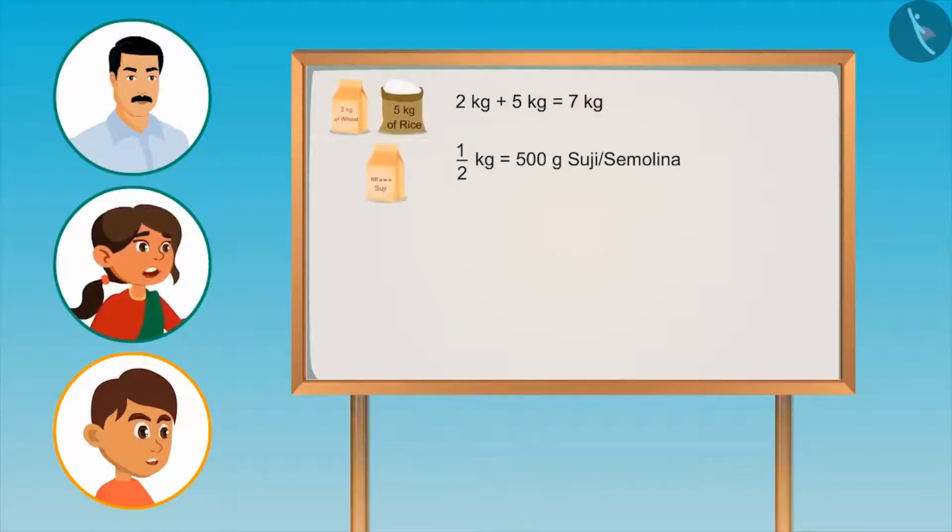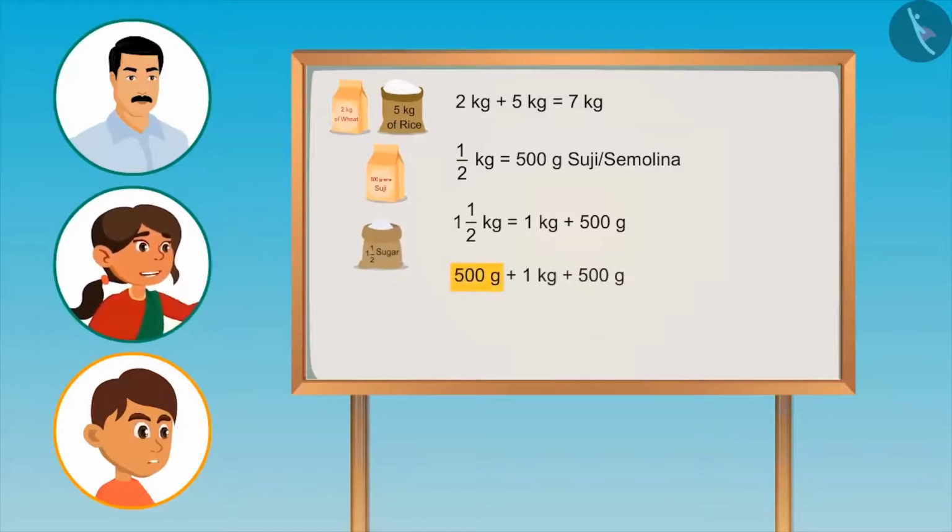Right. Half a kg suji means 500 grams. You have become so intelligent, Neetu. 1.5 kgs of sugar means 1 kg and 500 grams. Absolutely correct. 500 grams and 1 kg. If we add 500 grams to it, the weight would be 1 kg and 1000 grams.